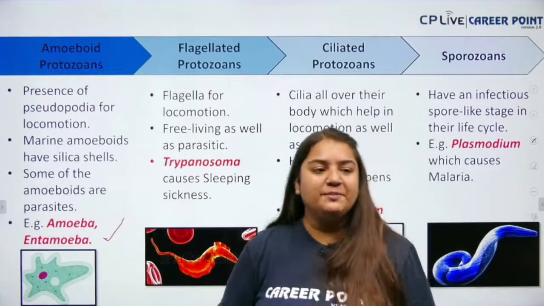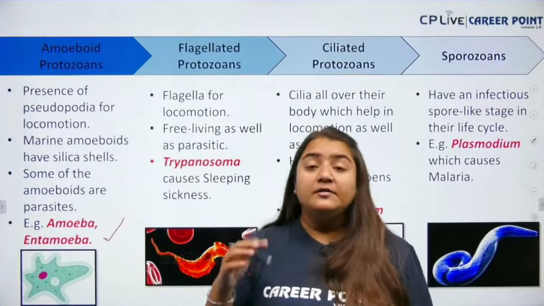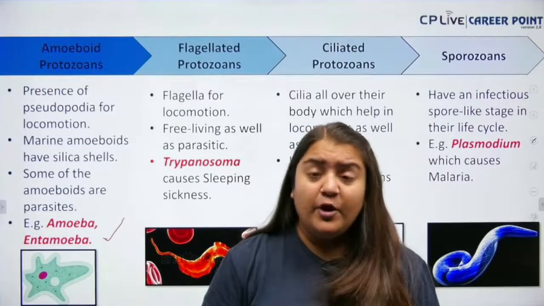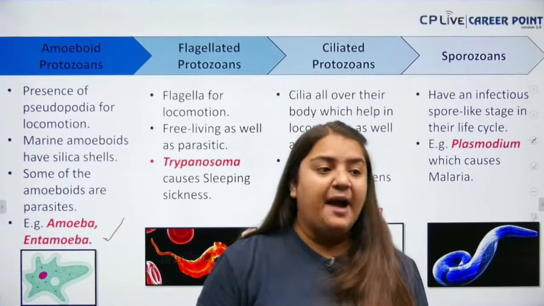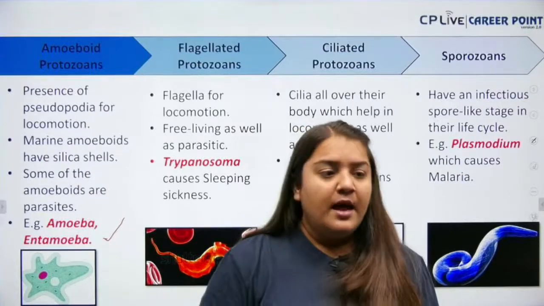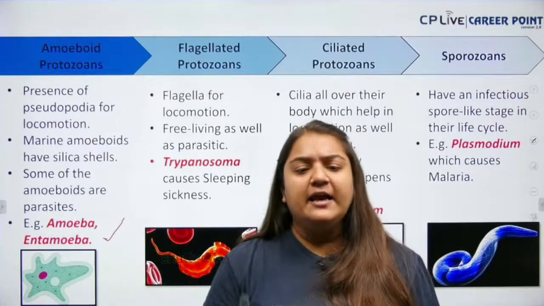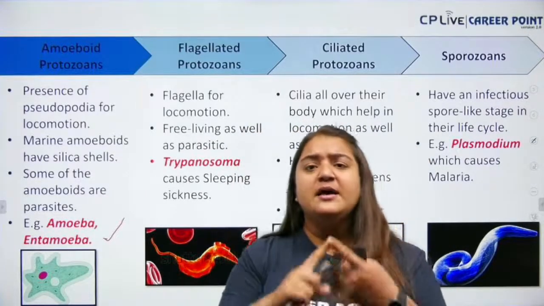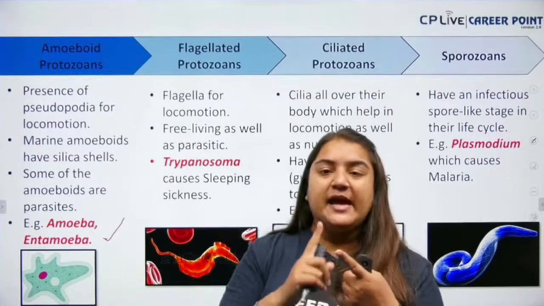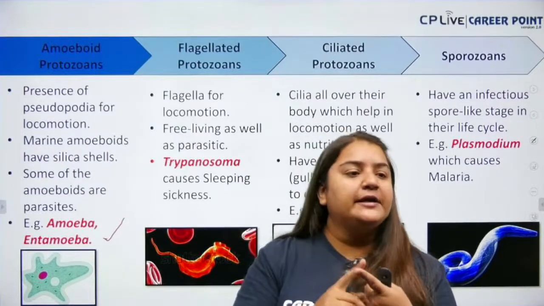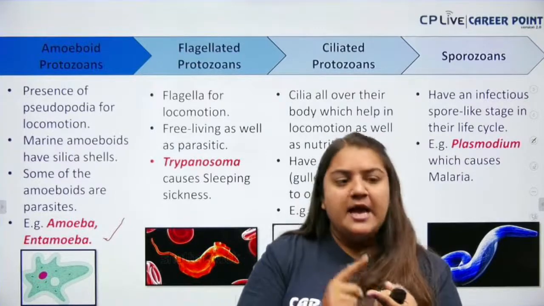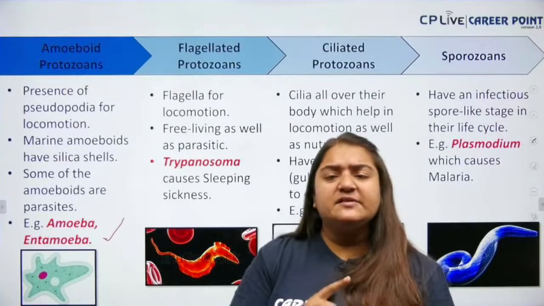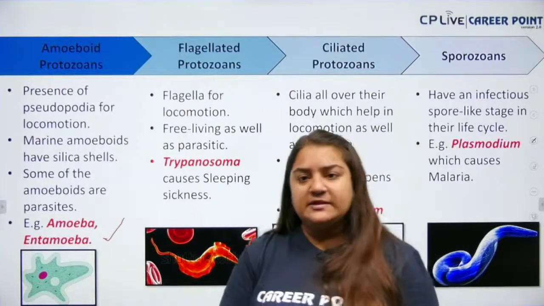Back to the amoeboid protozoan. You all know that amoeba has pseudopodia, that is your false feet. Generally, amoeboids which live in marine habitats have silica shells. And some of the amoeboids are parasites also. So some move with the help of pseudopodia, that is their false feet. If the amoeboid is marine, it will have silica shells. Some amoeboids can be parasitic also. For example, amoeba and entamoeba.